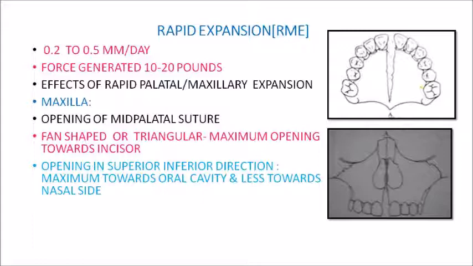The rate of expansion in rapid maxillary expansion is 0.2 to 0.5 millimeters per day, and the force generated for this is around 10 to 20 pounds. So around 10 to 20 pounds of force is required to bring about RME, and the rate of expansion is 0.2 to 0.5 millimeters per day.